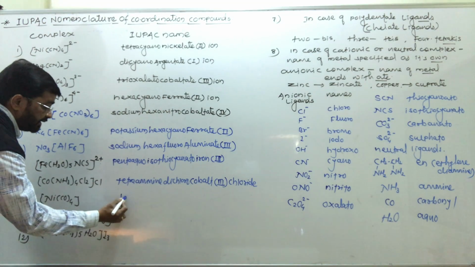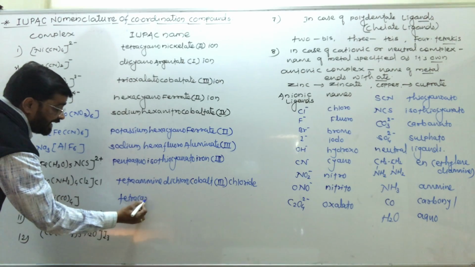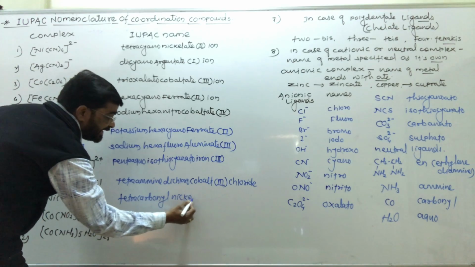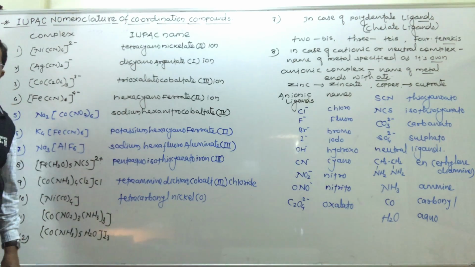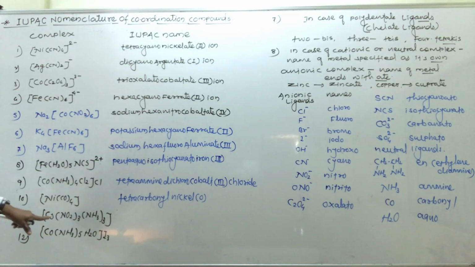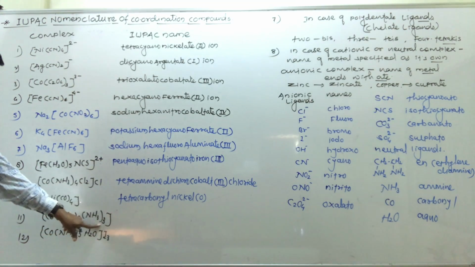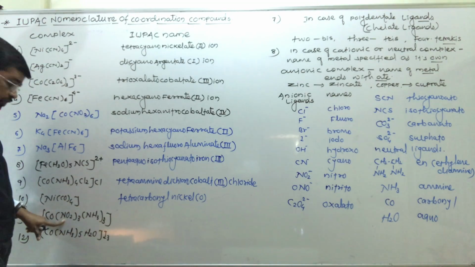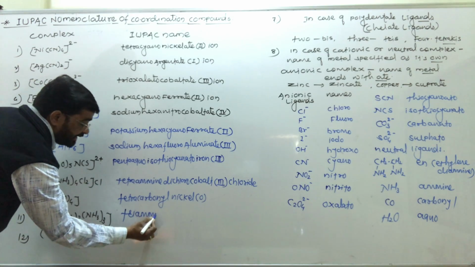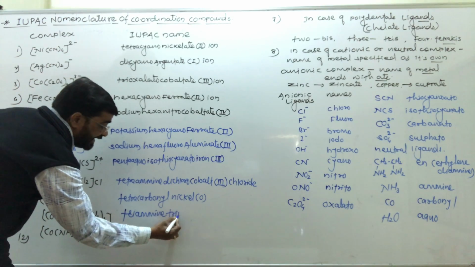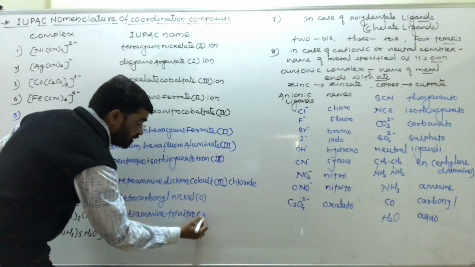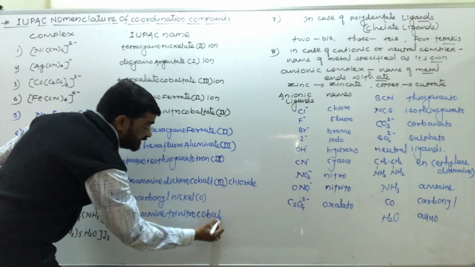Then here, tetracarbonylnickel, oxidation number of nickel is 0. Next one, Co(NO2)3(NH3)3: ammine and nitro, therefore triamminetrinitrocobalt(III).